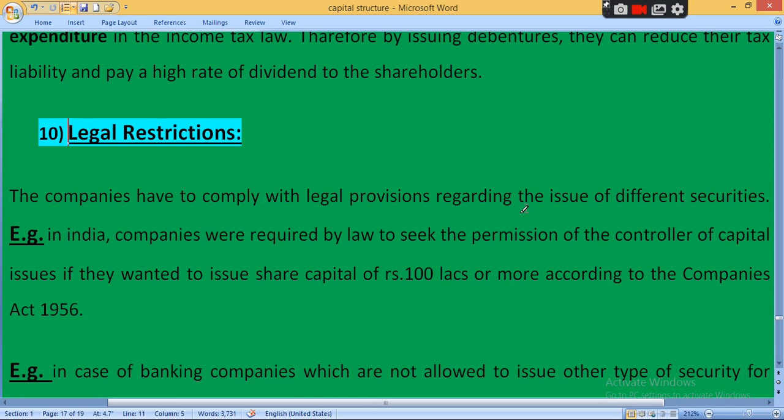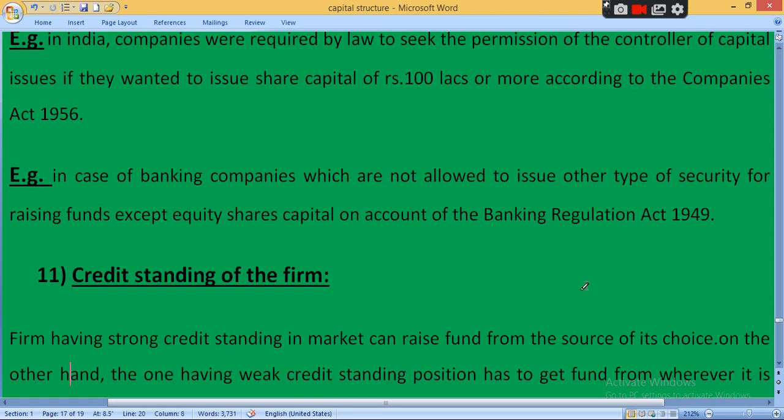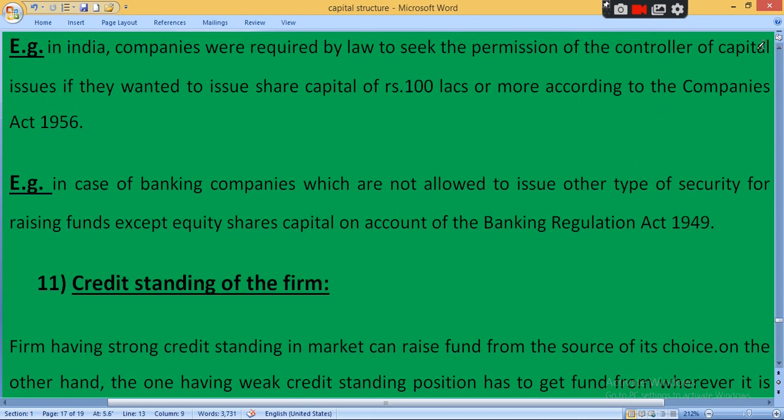So in India, companies were required by law to seek permission of the Controller of Capital Issues if they wanted to issue capital of rupees 100 lakhs or more according to the Companies Act, clear? Then in case of banking, companies have to compulsorily follow the rules and regulations of the Banking Regulation Act 1949. In short, you have to follow various rules. CCI here is Controller of Capital Issues, clear?